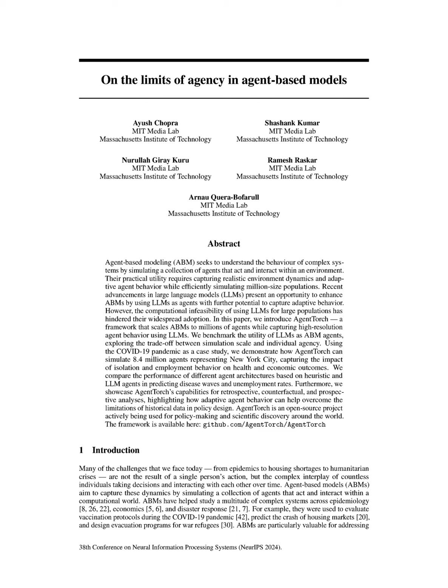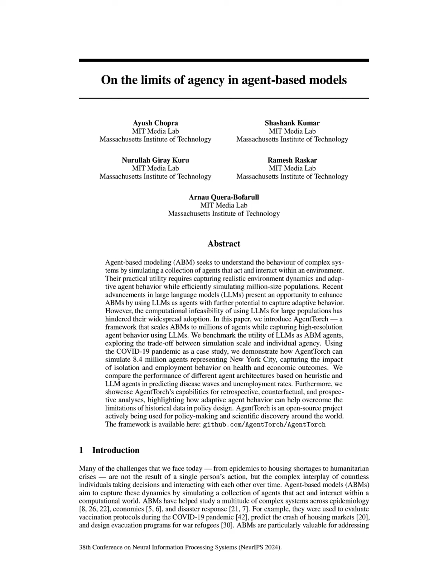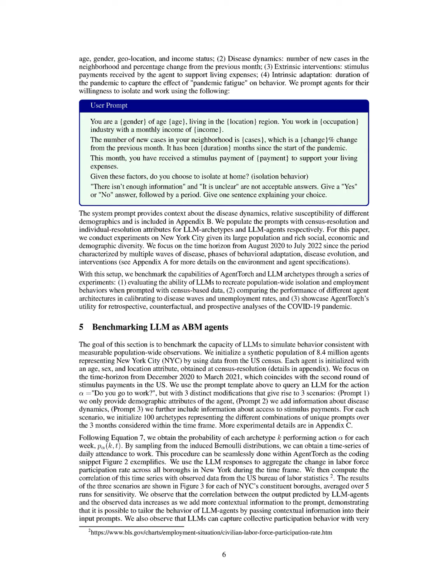For instance, consider a scenario where an LLM agent is tasked with deciding whether to go to work during the COVID-19 pandemic. The agent's prompt might include its age, sex, location, current disease dynamics, e.g., number of new cases, and any financial stimulus received. The LLM processes this information and outputs a probability for the action, "Do you go to work?" based on the provided context.